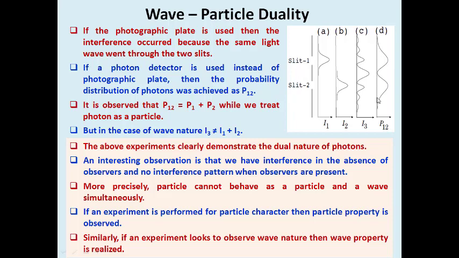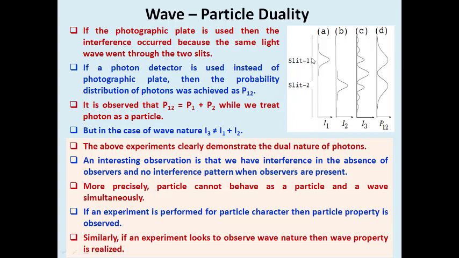Whereas if both slit 1 and slit 2 are opened, your output pattern will be like this, which means the intensity of light coming out from slit 1 is merged with slit 2. So P12, the total probability function of the intensity we received with a photodetector, is equal to P1 plus P2. This condition represents the particle nature of the photon.